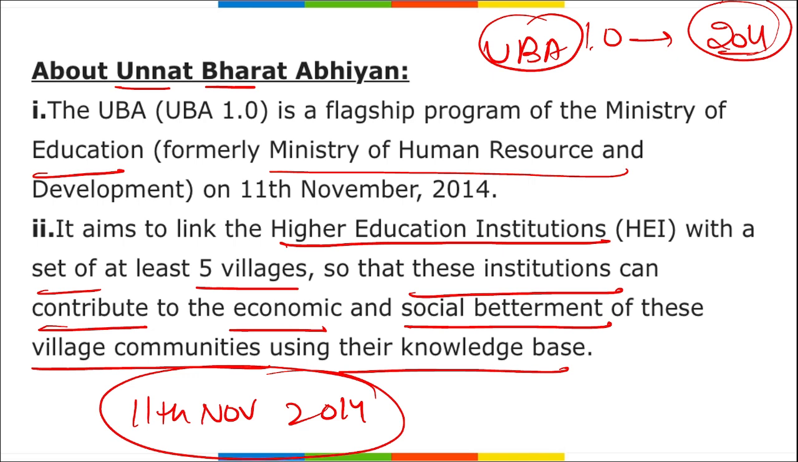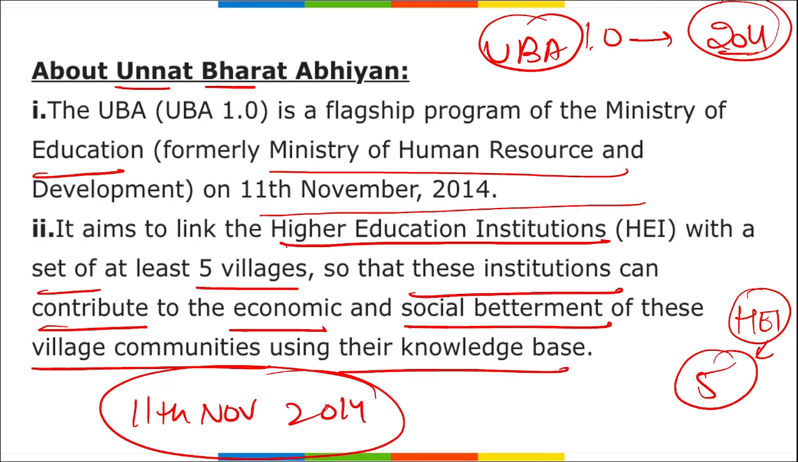I repeat, under this Unnat Bharat Abhiyan that was launched on 11th of November 2014, the aim was to link higher education institutes with at least a set of 5 villages. These higher education institutes will be helping these villages by providing various information and knowledge about economic and social betterment of the villages, and with the help of this knowledge, the community will be making these villages better. So the first version, when was it launched? 11th of November 2014. It was a flagship program of Ministry of Education.